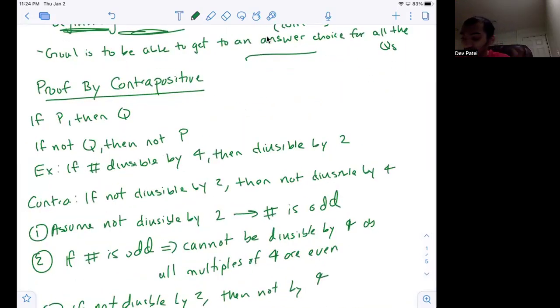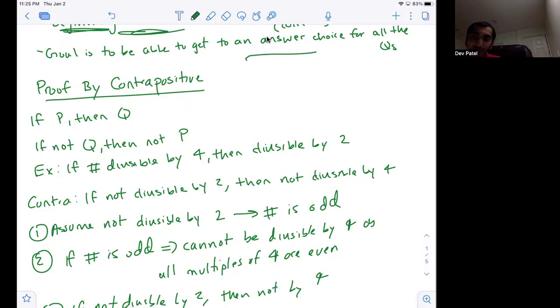Second is another concept, proof by contrapositive. So we talked about proof by induction, how proof by induction works. We went through the example of proof that the sum of the first n integers is n. We proved that formula, and the way that we did that, we said that if this works for the base case, and then if this works for k integers, and it also works for k plus one integers, then because we've shown it works for the base case, and because we've shown that it works for k and k plus one, we can extend that forward, right?